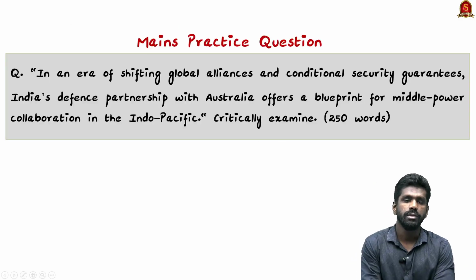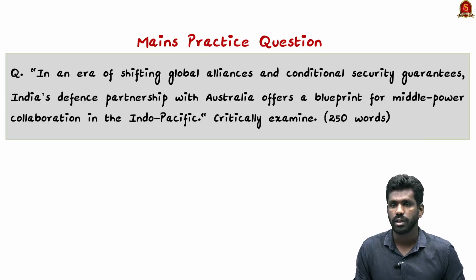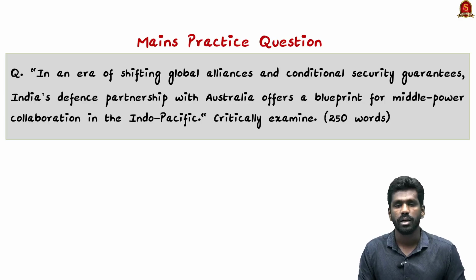Now look at this mains practice question. In the era of shifting global alliances and conditional security guarantees, India's defense partnership with Australia offers a blueprint for middle power collaboration in the Indo-Pacific. Critically examine. So this is a mains question regarding this topic.